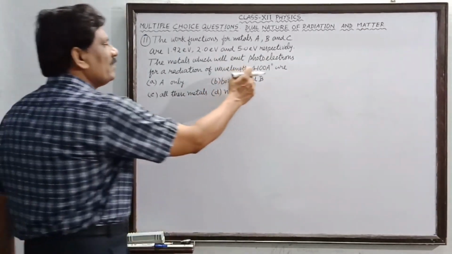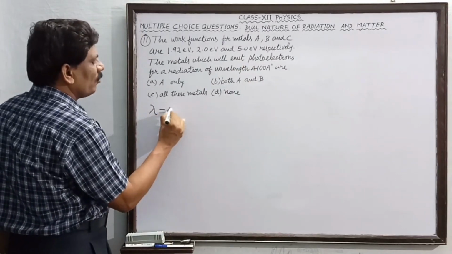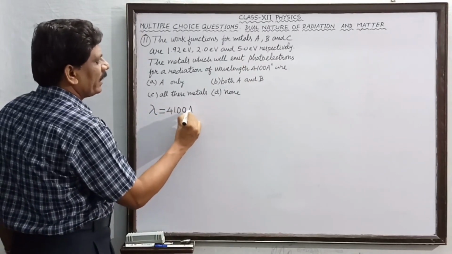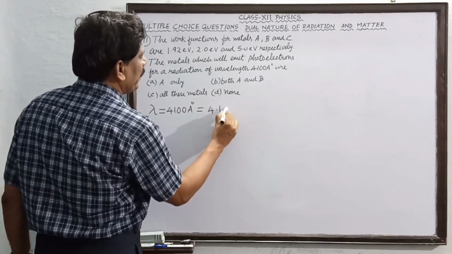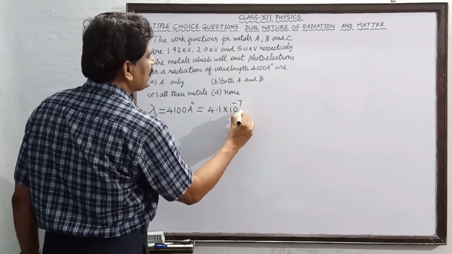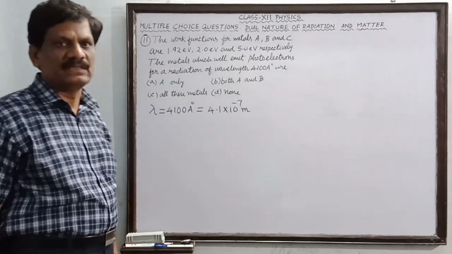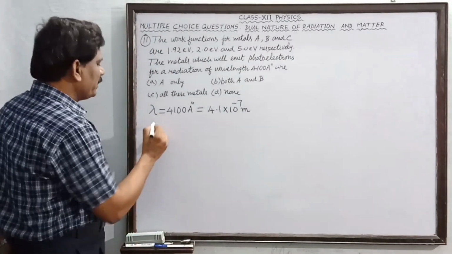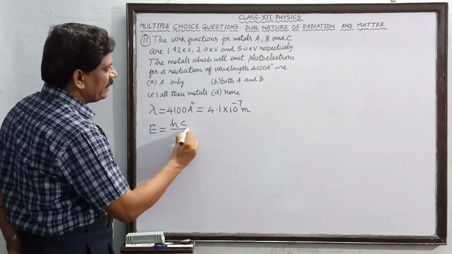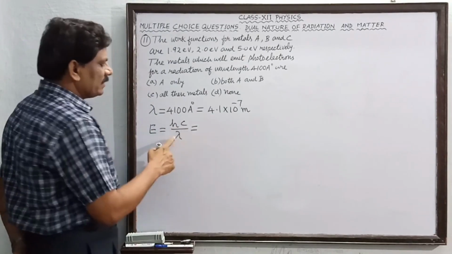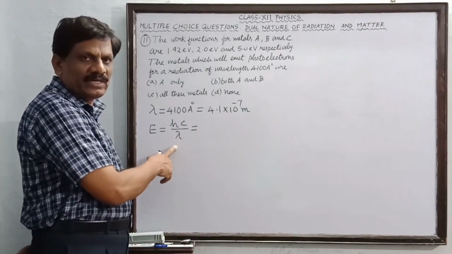So what is the incident wavelength given? The incident wavelength lambda is equal to 4100 angstrom unit. So this is equal to 4.1 into 10 to the power of minus 7 meter. So in SI unit meter I have written. Okay students, so corresponding incident energy is equal to what? hc by lambda. This hc by lambda is in which unit? SI unit is what? Joule.